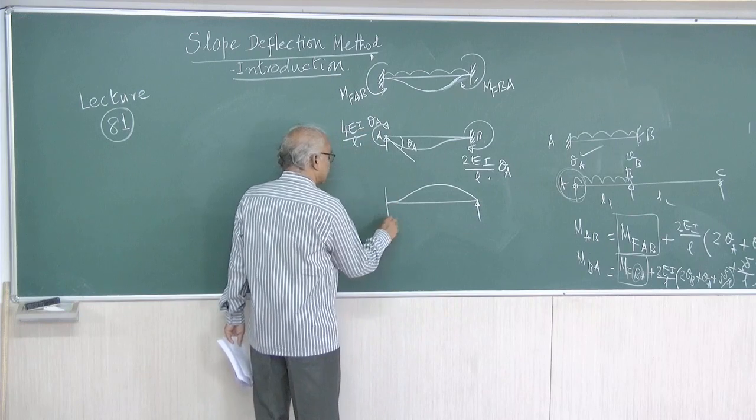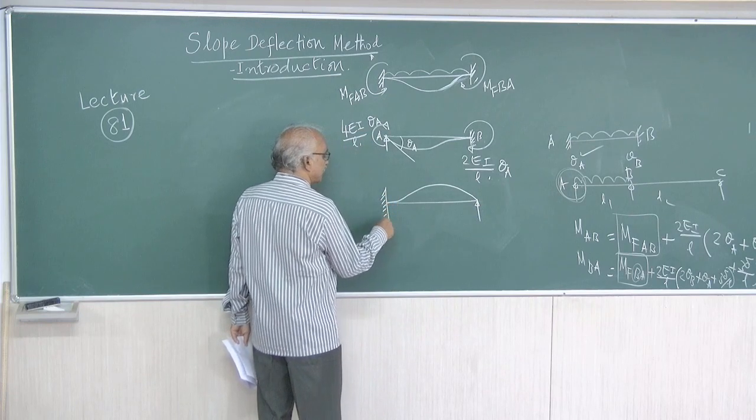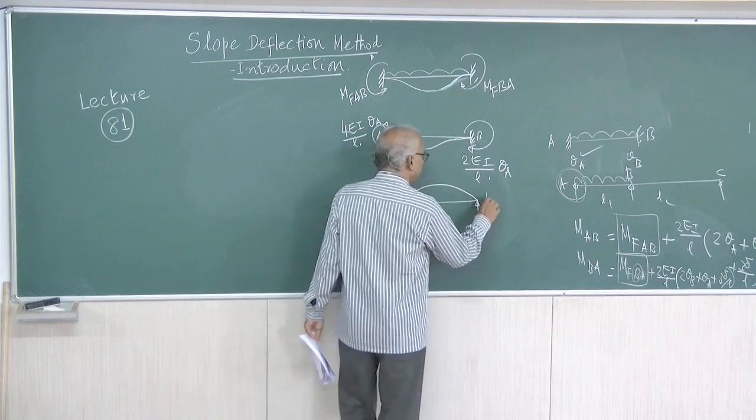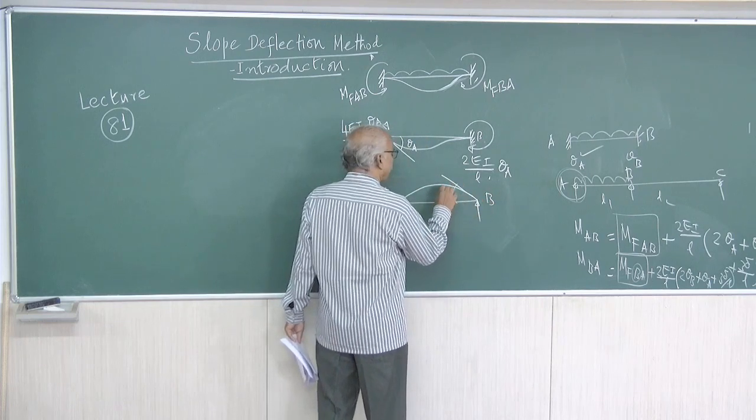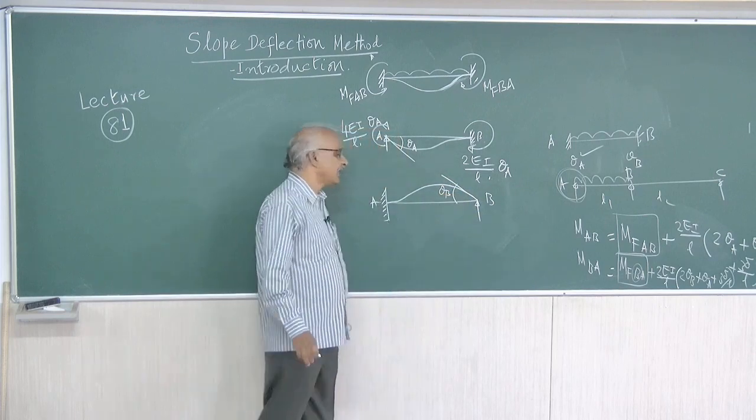Now you fix this, allow only one displacement at a time. This is A, B. Now allow theta B. Because theta B is also possible. Allow theta B.